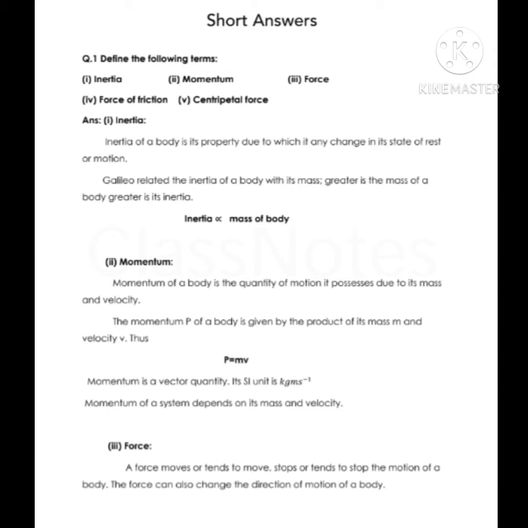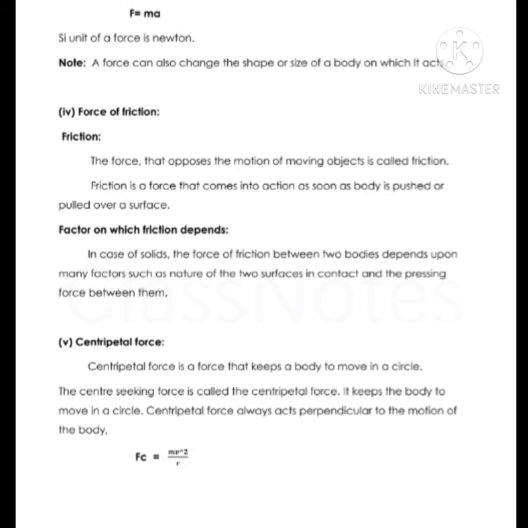Third point is force. A force moves or tends to move, stops or tends to stop the motion of a body. The force can change the direction of a body. The formula of force is F equals ma, where m is the mass and a is the acceleration. The SI unit of force is Newton. Students, the force can also change the shape or size of a body on which it acts.